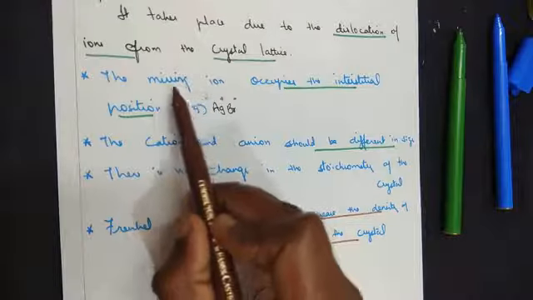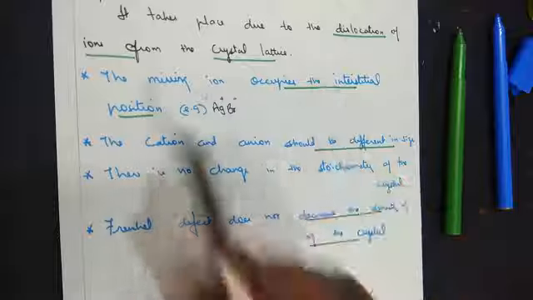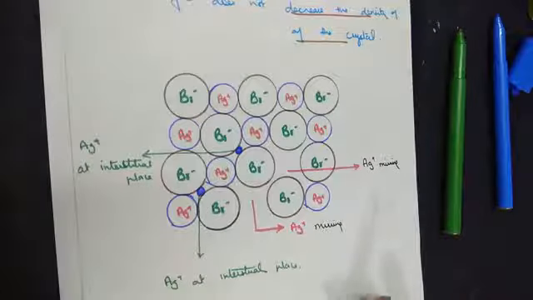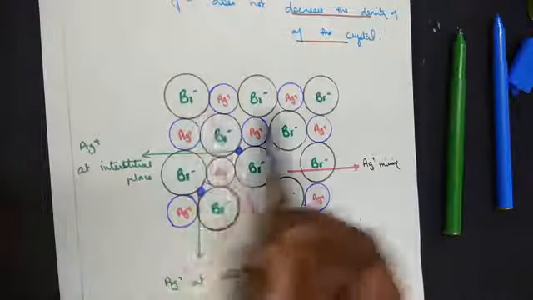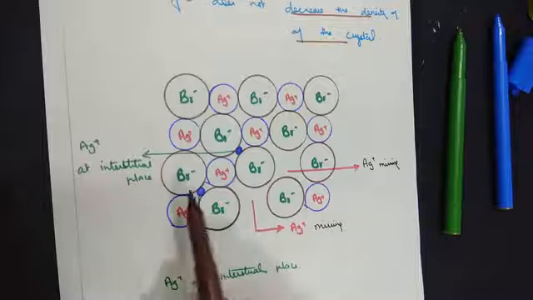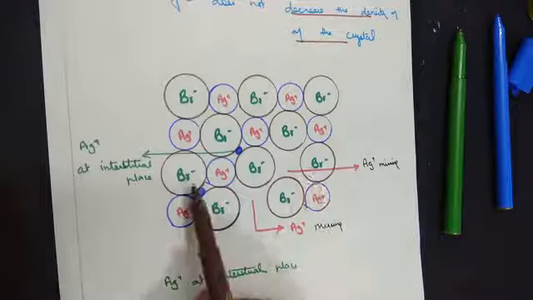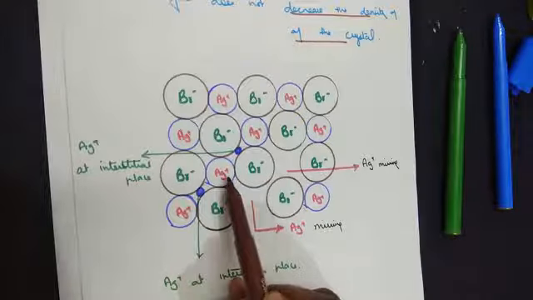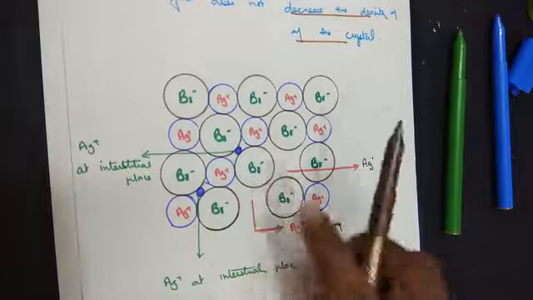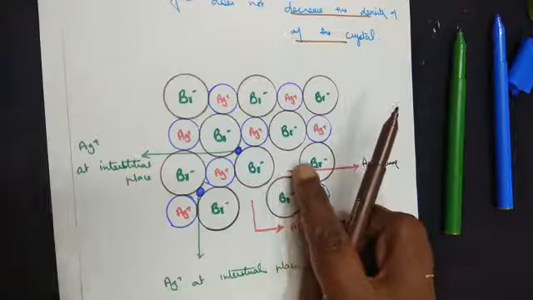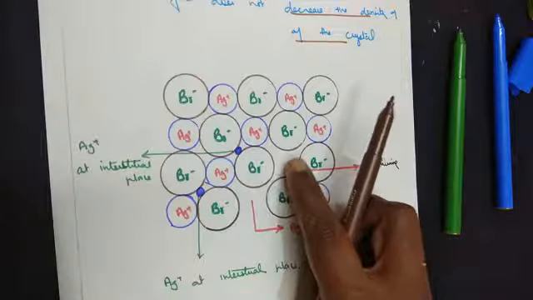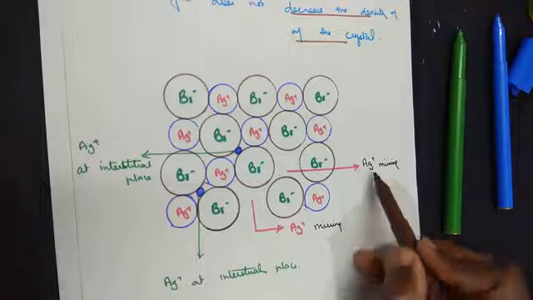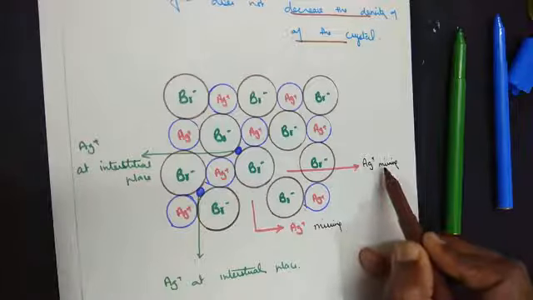Let's move on to the missing ion occupying the interstitial position. If you look at the structure here, alternatively the ions are arranged. So if you look at the third line, Br minus, Ag plus, Br minus, we are supposed to have an Ag plus ion here, but it is missing. So that's the point I have written, Ag plus is missing.